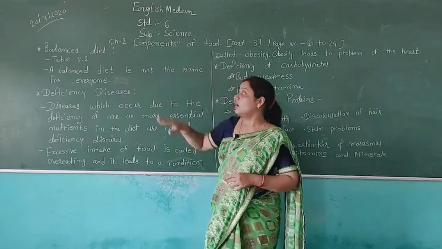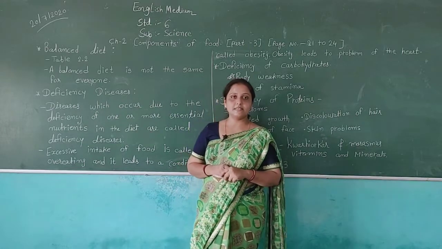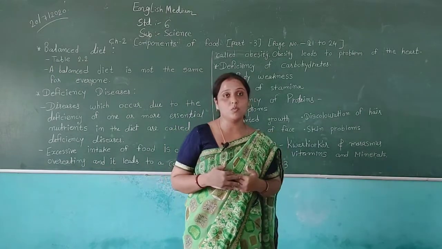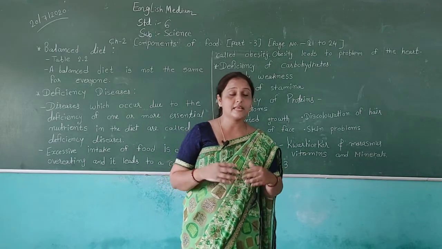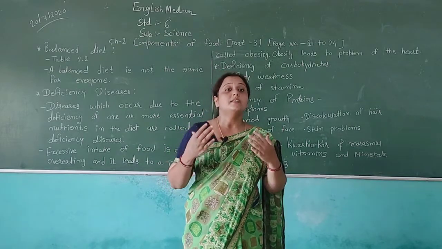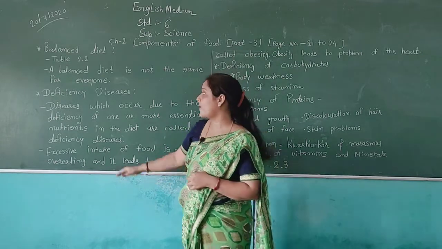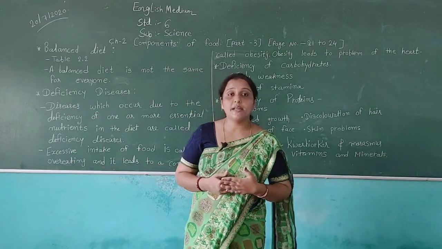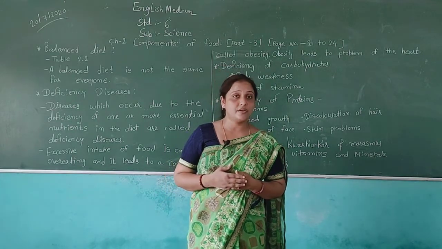Then after the balanced diet, we can see the deficiency diseases. If any type of nutrient is less in our body, then we will suffer from many types of diseases. If we do not have enough of any nutrient, then we will suffer from different diseases. For example, if we have less carbohydrates, fats, vitamins and other nutrients, then we will suffer from different types of diseases.